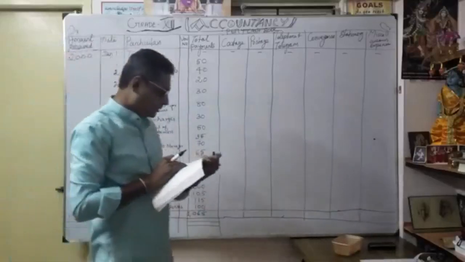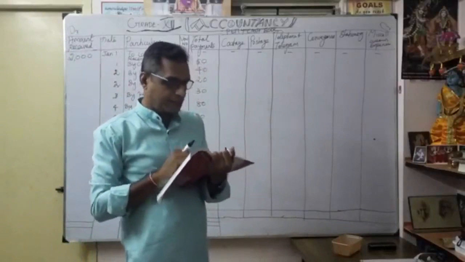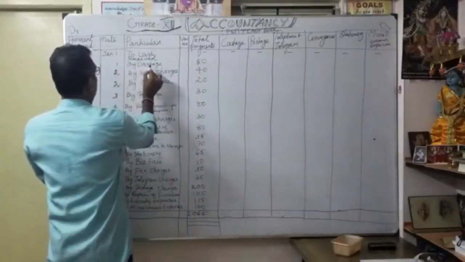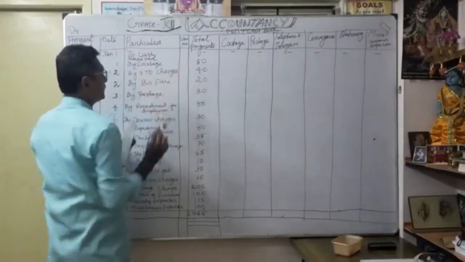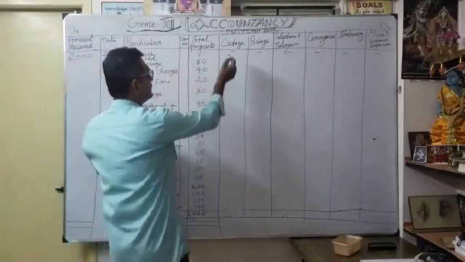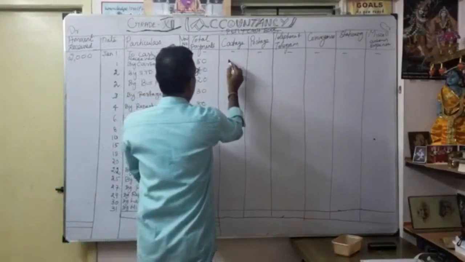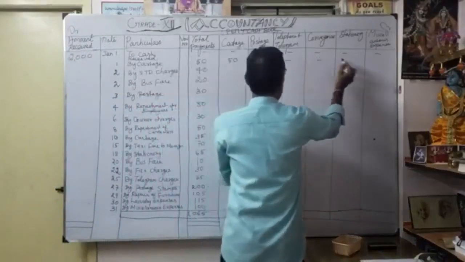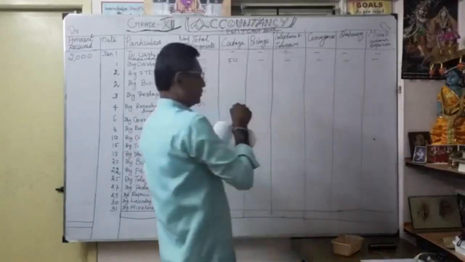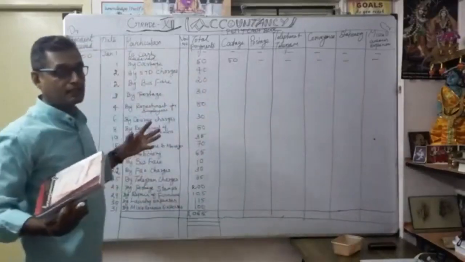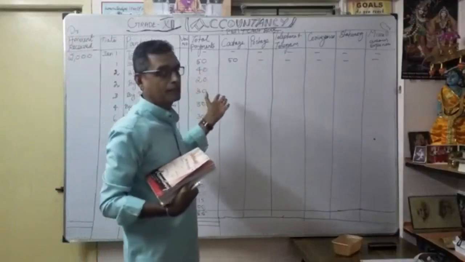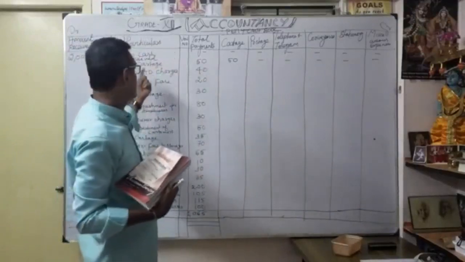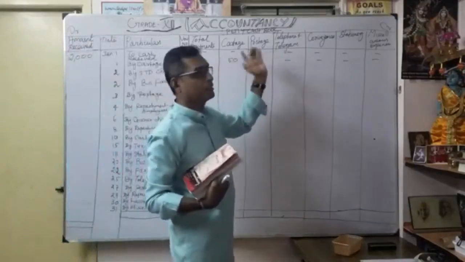See the next one, January 1st, paid cottage 50 rupees. So I have written here, January 1, paid cottage, by cottage 50 rupees. Where do I have to write it? That's why I created one of the heads. So I have to write it here, under cottage account. Here no other amount will come. Now understood how to write? So the recording of the transaction amount according to the head of accounts is very, very important. Whenever there is a cottage payment, only then will we create it, one by one.